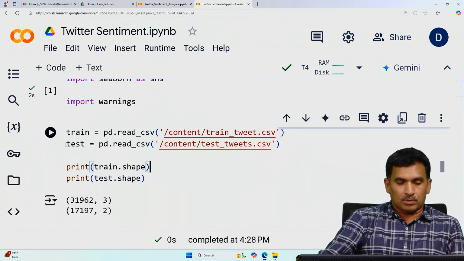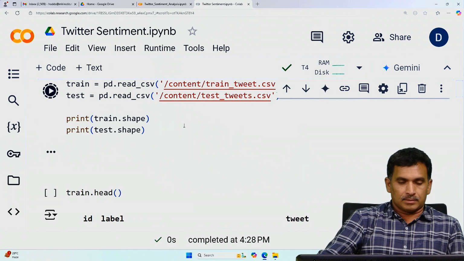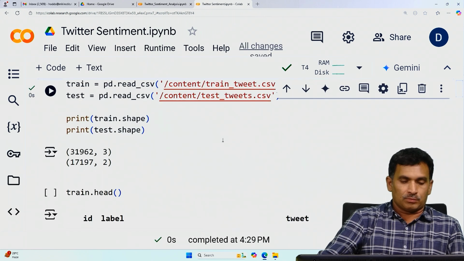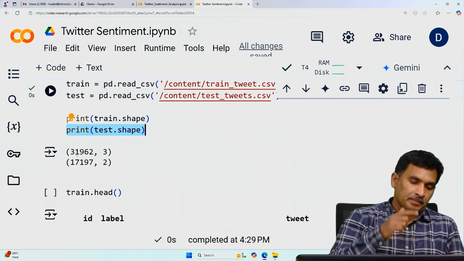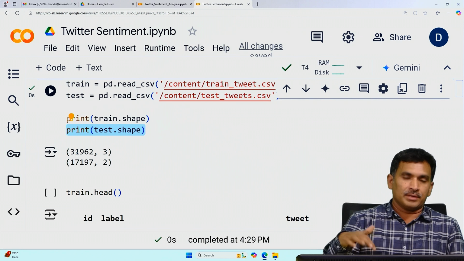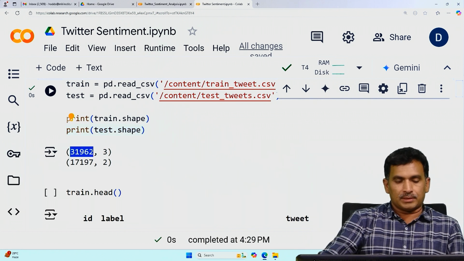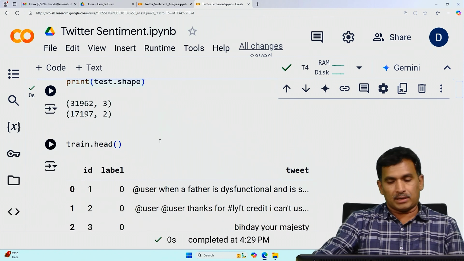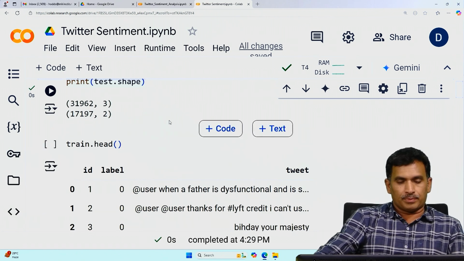Now I'll run it again. This is to load these two files, train_tweet.csv and test_tweets.csv. Once we load it, we print train.shape and test.shape. It is going to print the shape, the number of rows and number of columns. Here the train data has these many rows and these many columns, whereas the test has these many rows and these many columns. These are very fundamental operations we could perform.